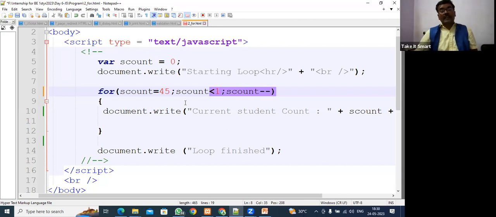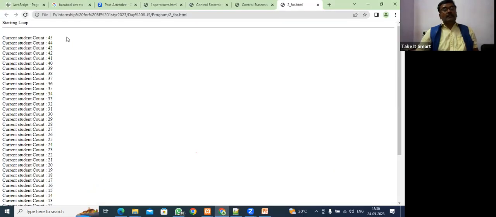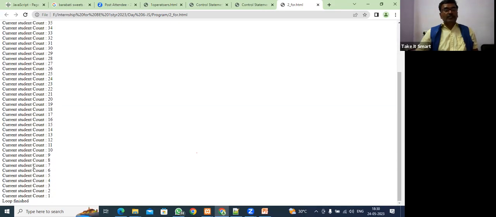No, okay, this was the thing. It should be greater than 0. Make it this way and run this program. Now the student count is 45 and it is reducing, and it printed till 1.